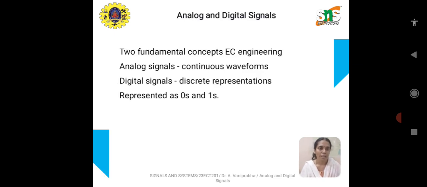Analog and digital signals are the two major fundamental concepts of electronics and communication engineering. The analog signals are continuous in nature, and the waveform is also continuous over a continuous period of time. The magnitude of the signal can be determined at any instant of time, whereas digital signals are not continuous and are represented only with two binary levels, high and low, which are nothing but zeros and ones.